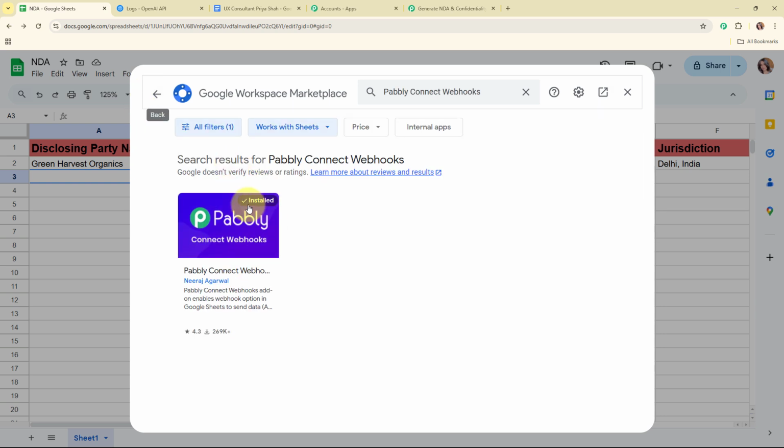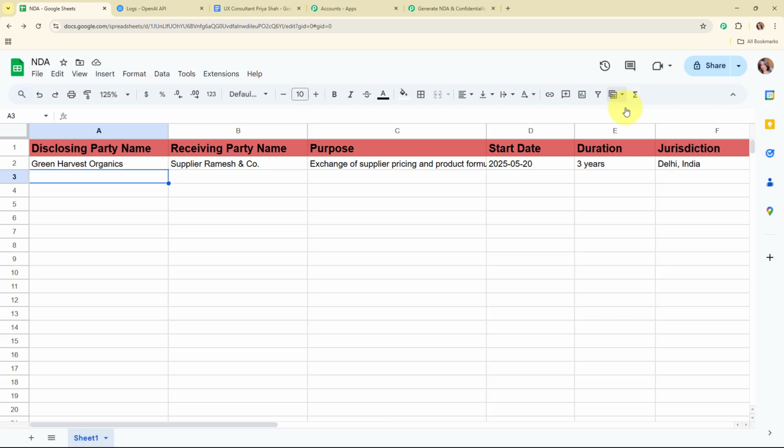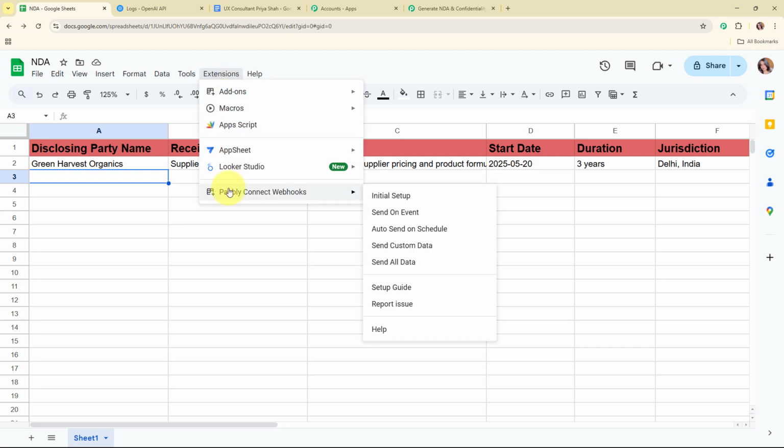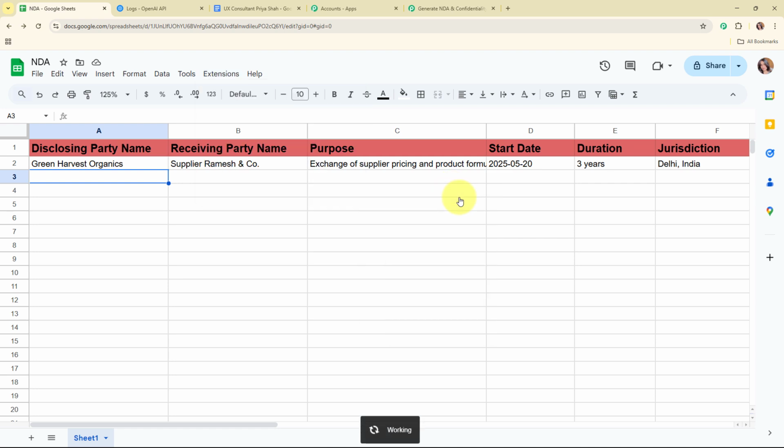And once you install this particular add-on, you need to follow exactly the same steps. Alright, so now after installing the add-on, you need to refresh your Google Sheets, and that's a necessary step. Okay, so now after refreshing the Google Sheets, you need to click on this extension, and then you will be able to see the option of Pabbly Connect Webhooks. So from here you need to select initial setup.